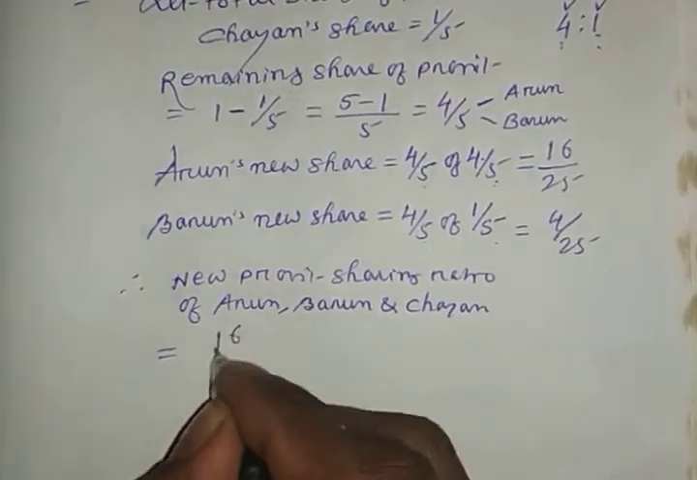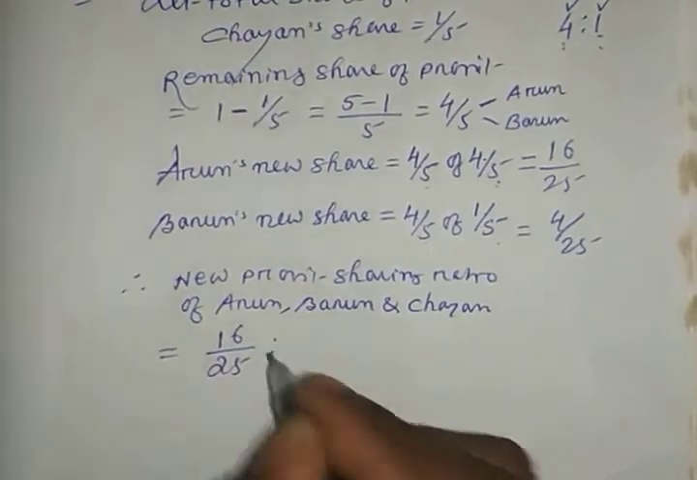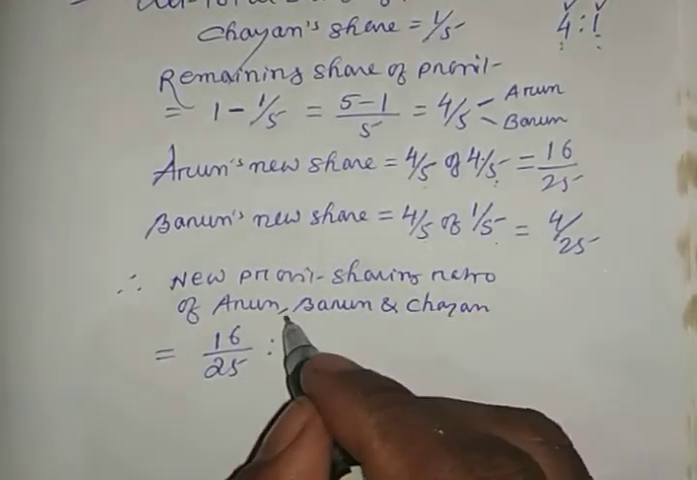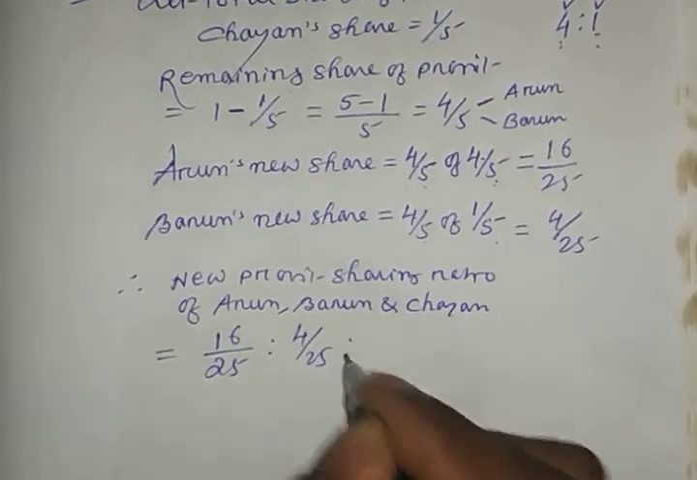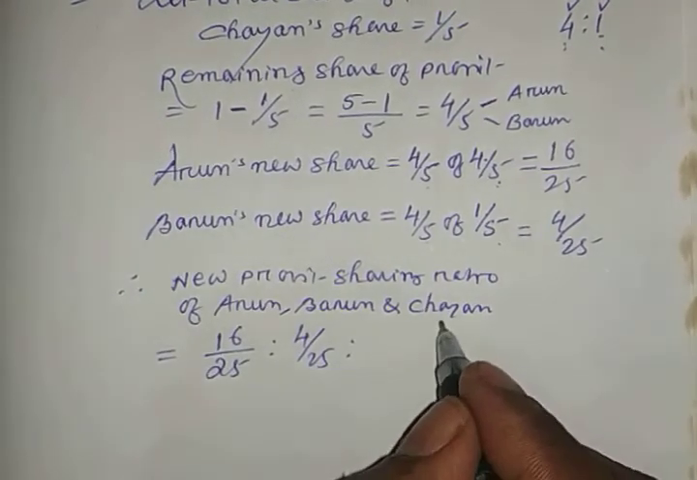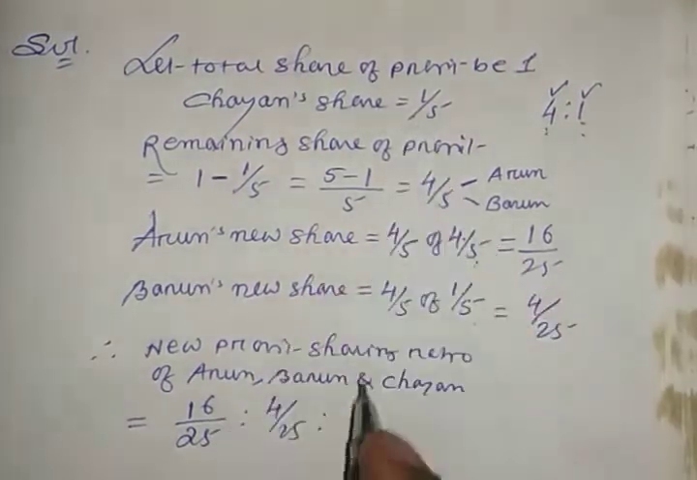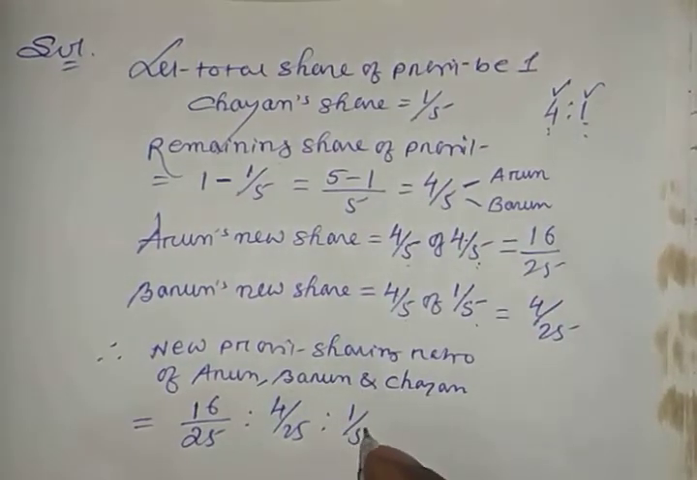16 by 25. You have to write it this way, as a ratio. Then Varun's new share is 4 by 25. Right. And now see, Chayan's share is 1 by 5. You have to write 1 by 5 here.